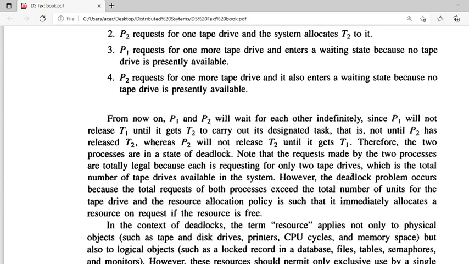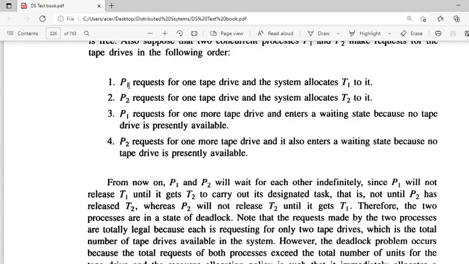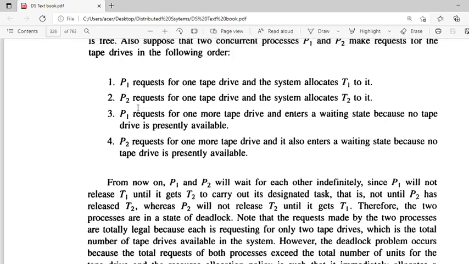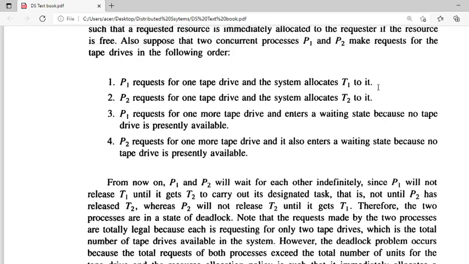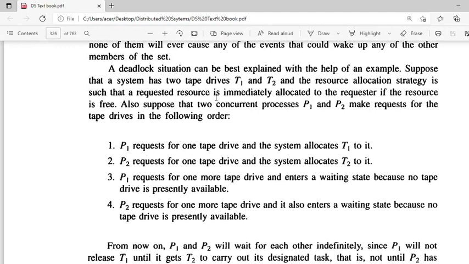So the deadlock problem occurs because the total number of requests of both processes exceeds the total number of units. Here from both processes we are getting 4 requests, but we have only 2 units. So the requests are more than the existing resources.